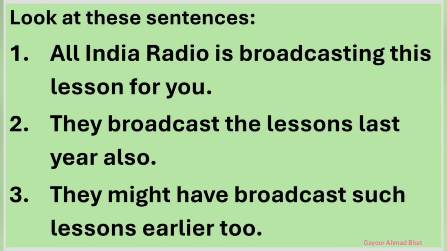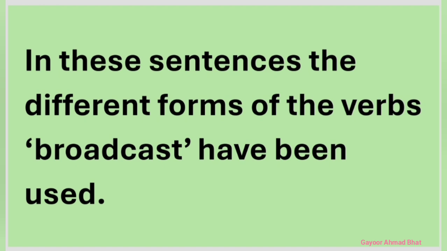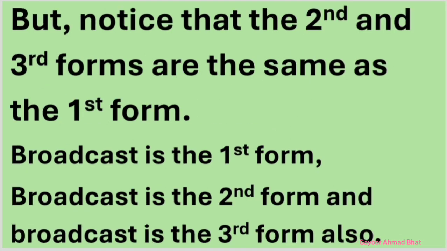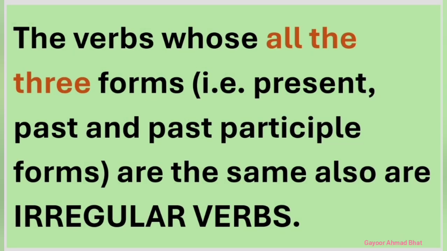They broadcast the lesson last year also, and they might have broadcast such lessons earlier too. In these sentences, I have used the different forms of the verb broadcast. Ing form in the first sentence, then second form in the second, and the third form in the third sentence. But the second and third forms are the same as the first form. Broadcast is the first form, broadcast is the second form, and the third form too is broadcast. Such verbs whose all the three forms are same are also irregular verbs.